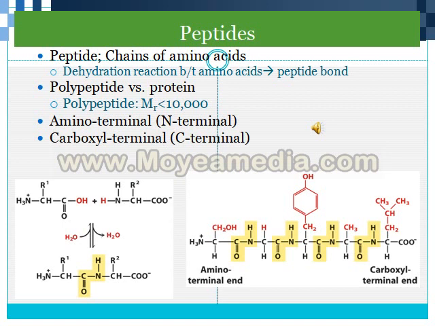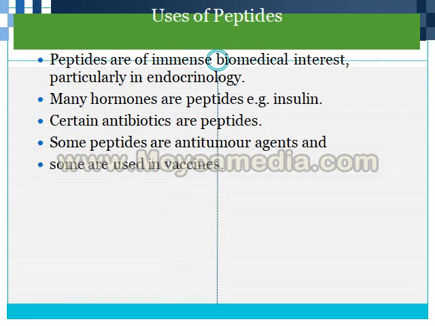Of the amino acid terminals, one is the N terminal, the amino terminal, and the other is the carboxyl terminal, known as the C terminal, in the peptide.